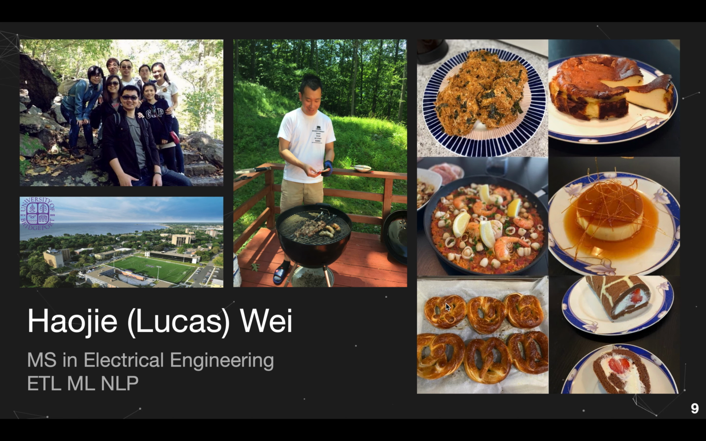My name is Lucas Wei. My background is electrical engineering. I do like cooking, and I think the process of cooking is very similar to building a model. Do the first version and iterate to be better. This concludes my demo.